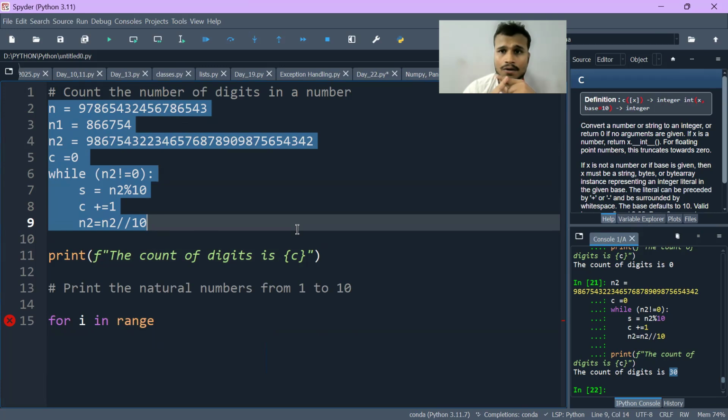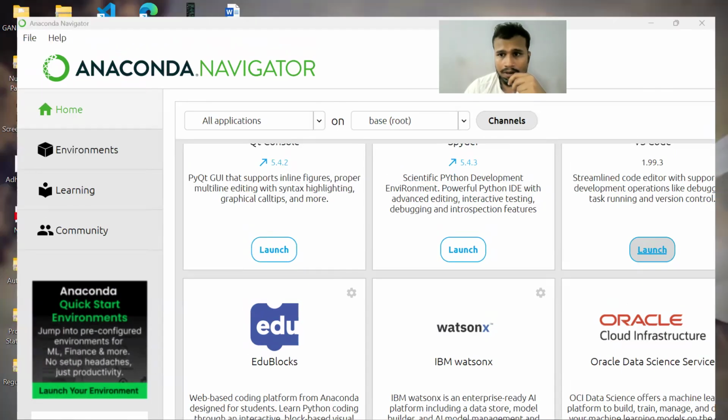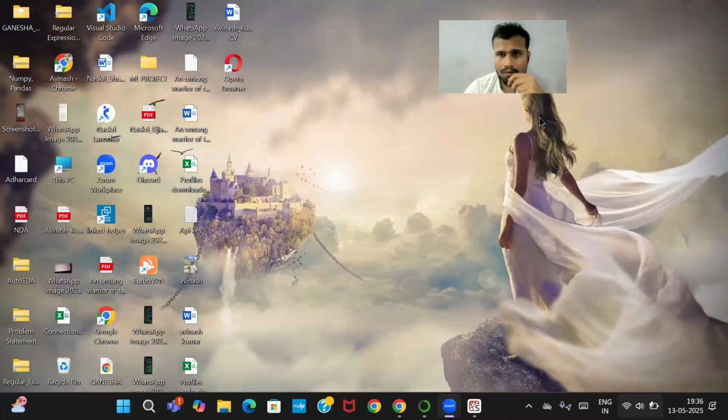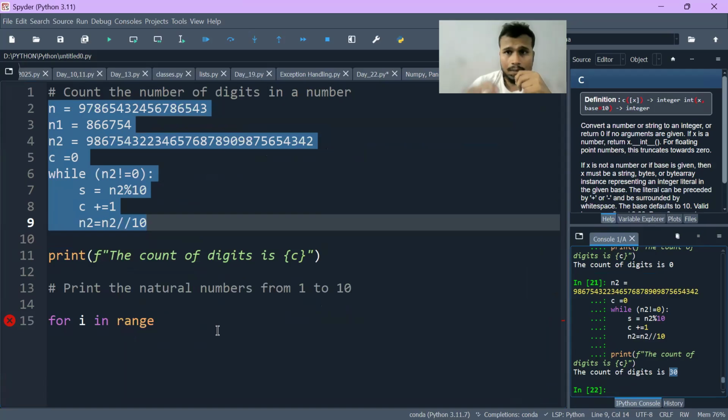So what conclusion can you draw? The conclusion is, everywhere where you can use for loop, you can use while loop as well. Sorry, my bad. So I'm saying everywhere where you're using for loop, while loop can be used, but where while loop is used, you can't always use for loop.